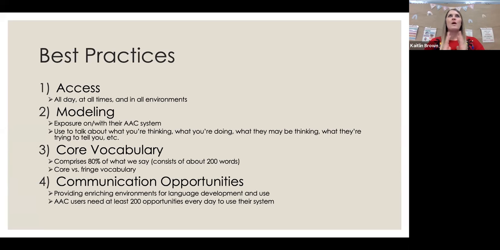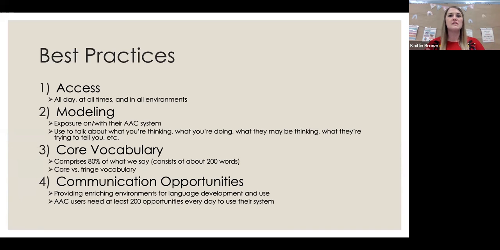Okay. And then communication opportunities. So what makes the most sense for me, and this was shared with me by one of my representatives from another company, is that if we only expose our students and provide them with communication opportunities 2 times a week for 30 minutes in their speech therapy sessions, it would take them until they were 84 years old to serve as functional communicators using their device or their pictures. So that one really stuck in my brain, okay?